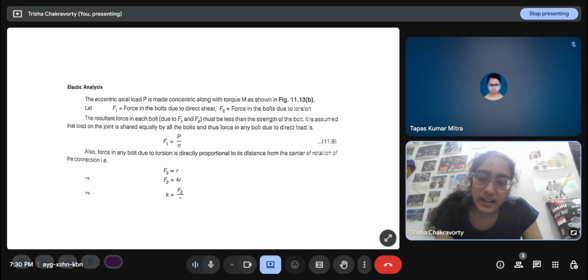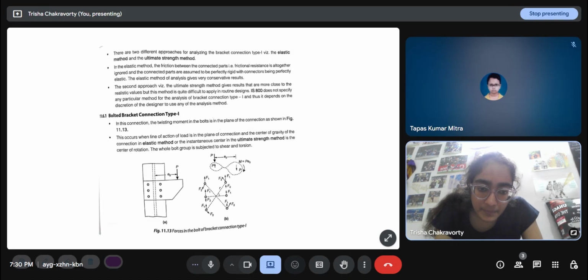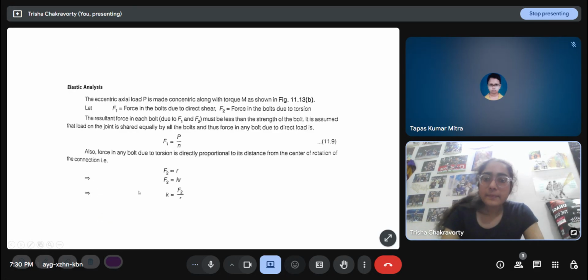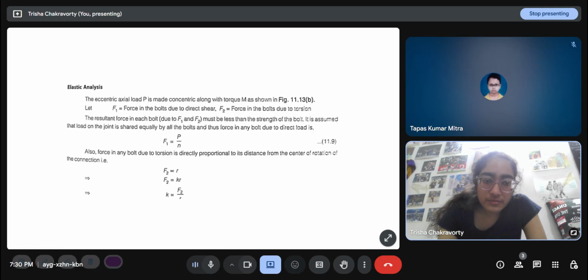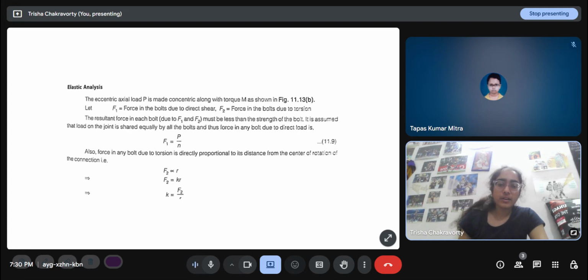Elastic analysis: the eccentric axial load P is made concentric along with torque M. There is a torque M equal to P into e naught, since this is the center of gravity. Let F1 be the force in the bolt due to direct shear, and F2 be the forces in the bolts due to torsion. The resultant force in each bolt due to F1 and F2 must be less than the strength of the bolt. It is assumed that the load on the joint is shared equally by all the bolts.